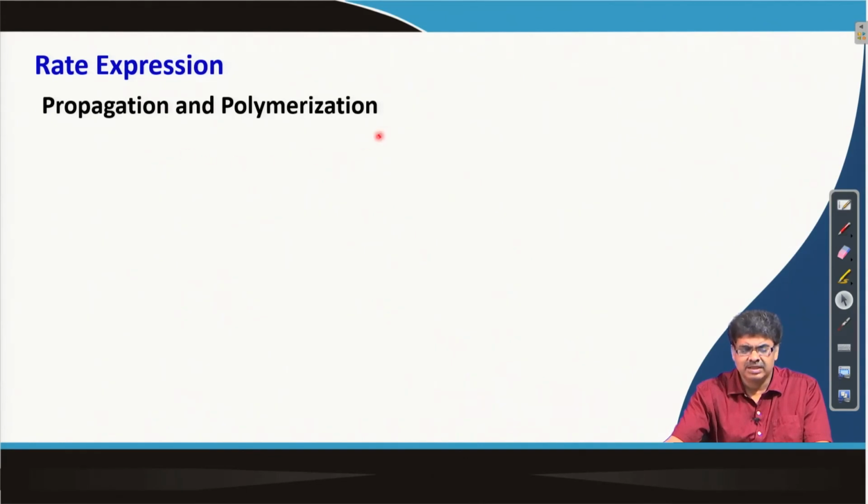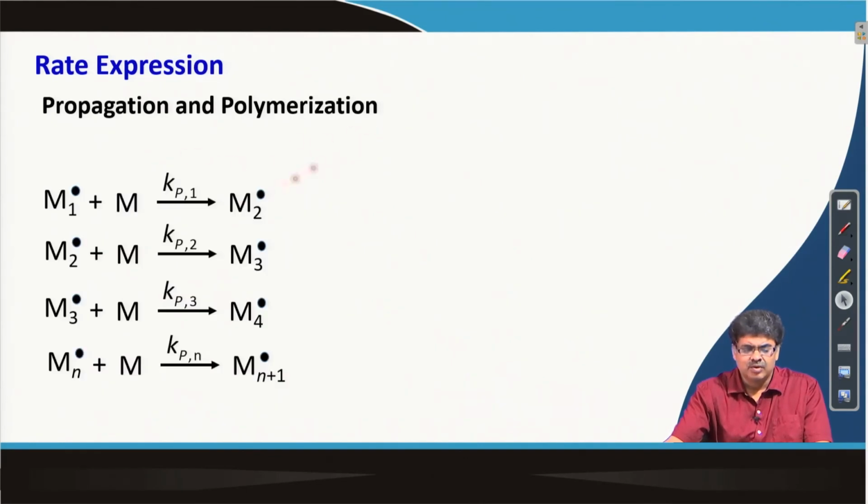Now, in the case of propagation, we have written these steps of propagation, with different rate constants for different steps.